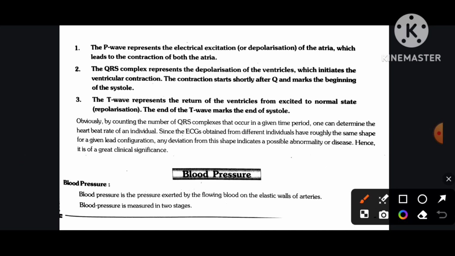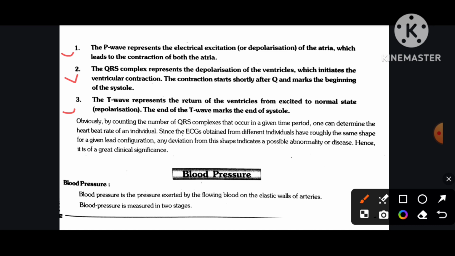Number first, the P wave represents the electrical excitation or depolarization of the atria, which leads to the contraction of both the atria. Number second, the QRS complex represents the depolarization of the ventricles, which initiates the ventricular contraction. The contraction starts shortly after Q and marks the beginning of the systole. Number third, the T wave represents the return of the ventricles from the excited to the normal state, repolarization. The end of the T wave marks the end of systole.